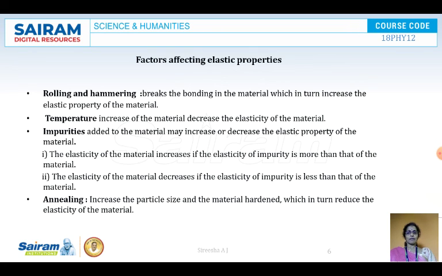Rolling increases elasticity, temperature decreases it, adding impurities may increase or decrease the elastic properties, and annealing, you can see, reduces the elasticity of the material.